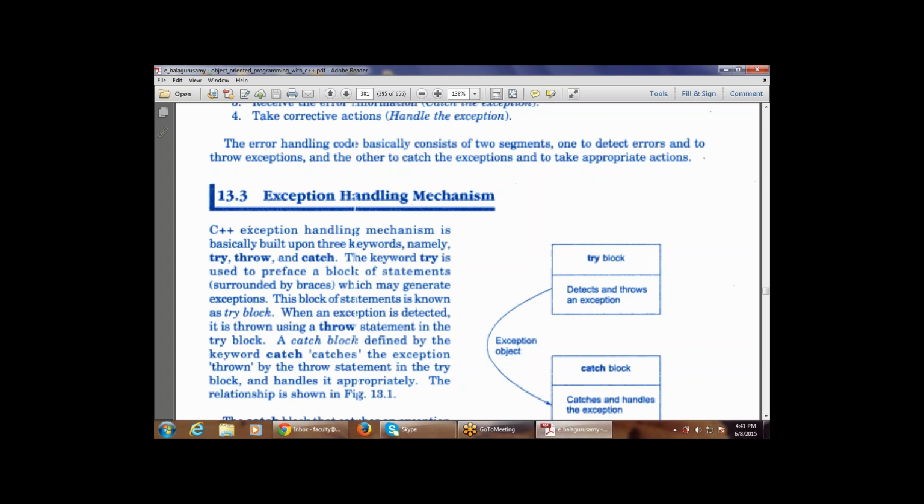It denotes a block of statements surrounded by braces, in the same way that we write a function name and then curly braces in a program. This block of statements is known as a try block. Whenever we use more than one statement in curly braces like this, it is known as a try block.